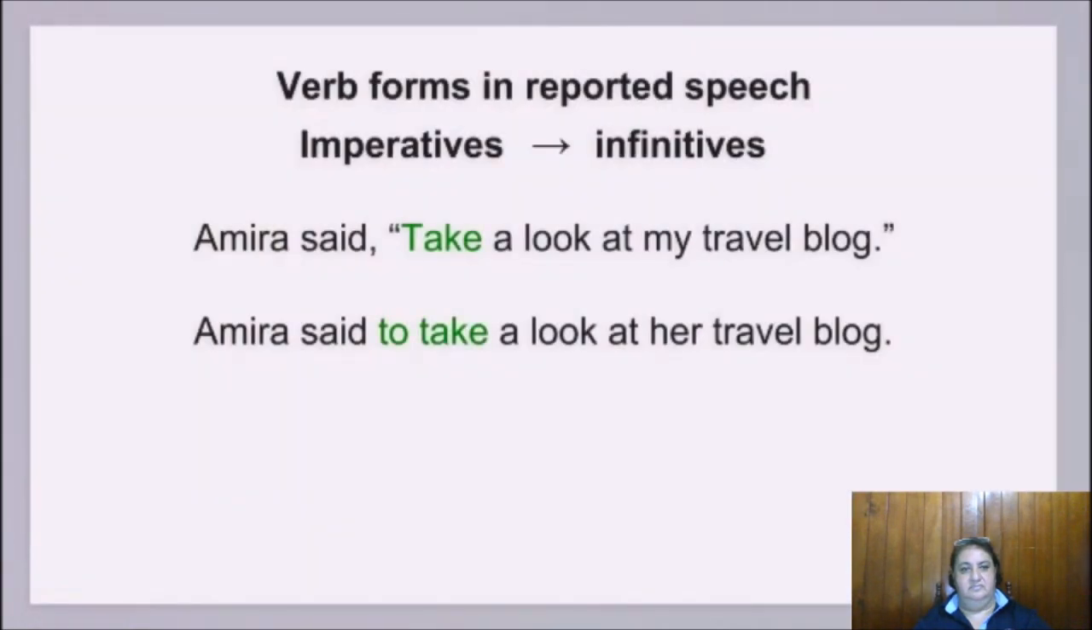In indirect speech, when the reporting verb is in the simple past, the verb in the noun clause usually changes. An imperative becomes an infinitive. For example, Amira said, "Take a look at my travel blog." Amira said to take a look at her travel blog. The imperative verb take becomes the infinitive to take.